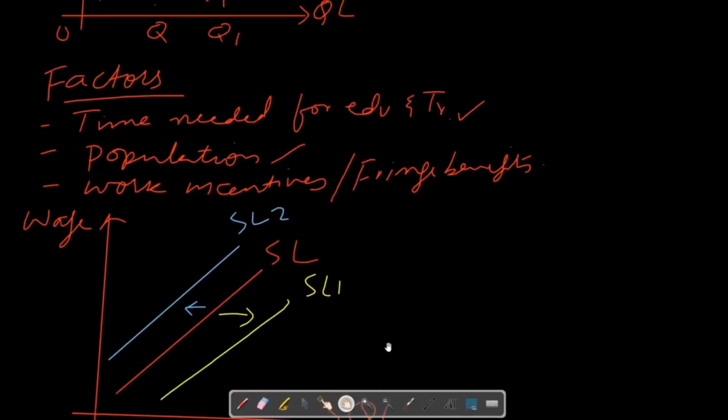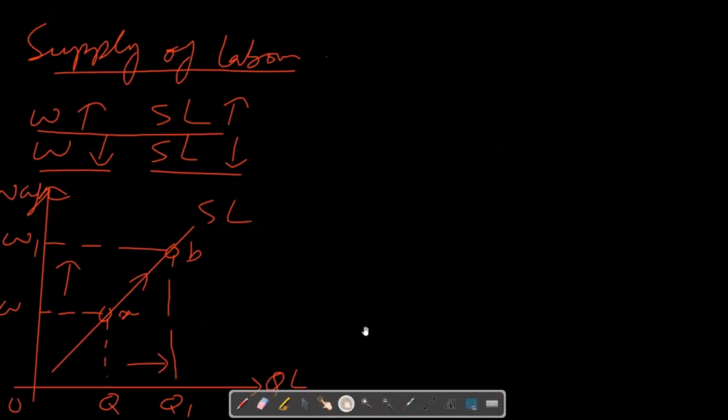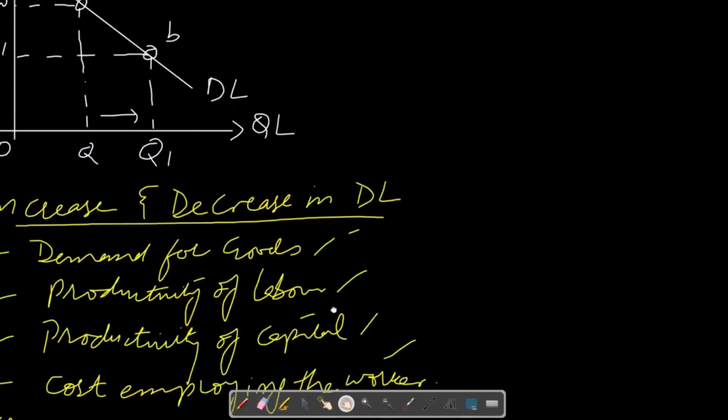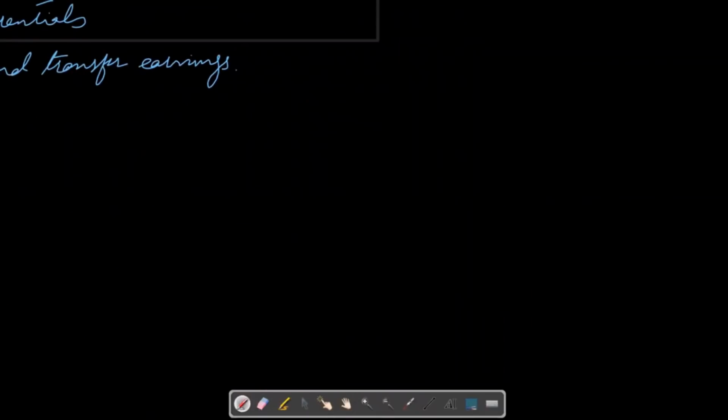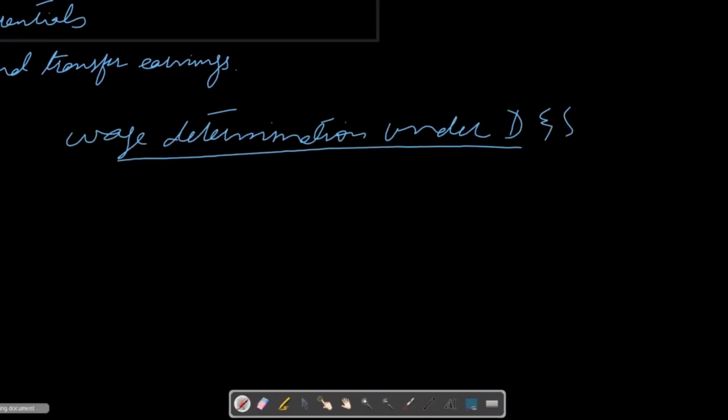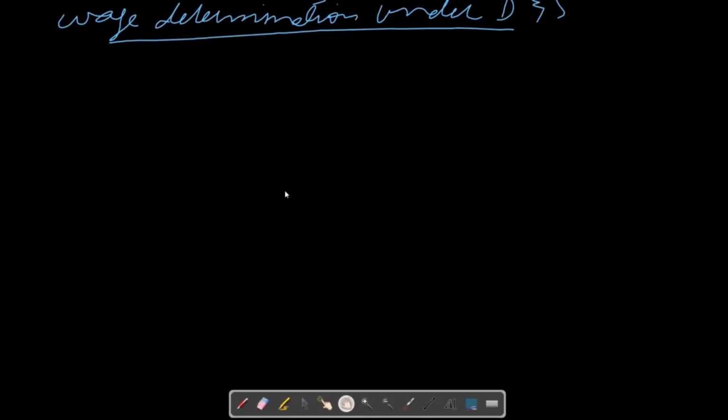Now we can move to the wage determination under demand and supply theory. Under demand and supply theory, wage rate is determined at a point where demand and supply of labor intersect each other. So as per demand and supply theory, wage rate is determined in labor market at a point where demand and supply curves meet each other.